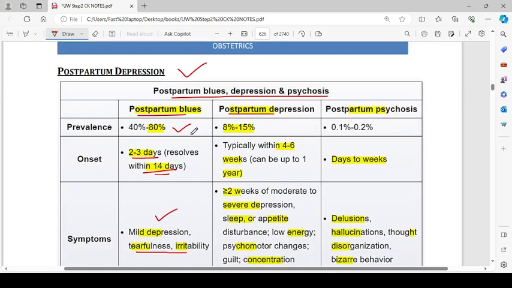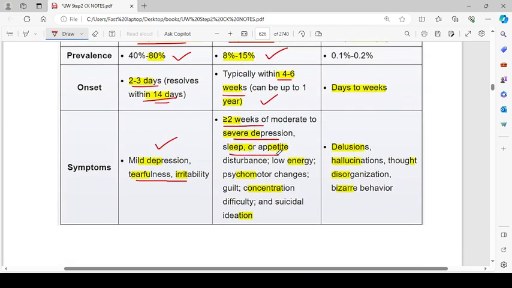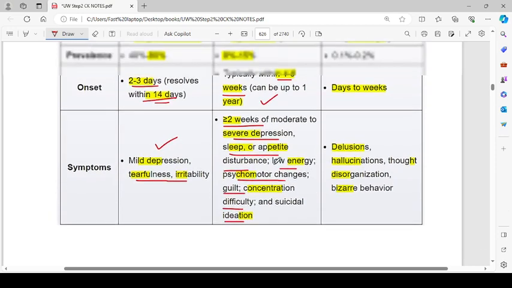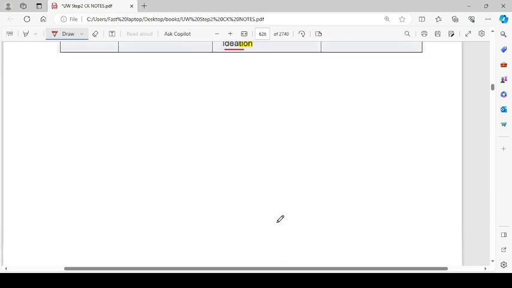Postpartum depression, prevalence is 8 to 15%. Onset is typically within 4 to 6 weeks and can be up to 1 year. Symptoms are more than 2 weeks of moderate to severe depression, sleep or appetite disturbance, low energy, psychomotor changes, guilt, concentration difficulty, and suicidal ideations. And symptoms include delusions, hallucinations, thought disorganization, and bizarre behavior.